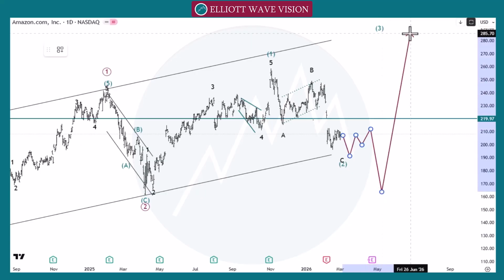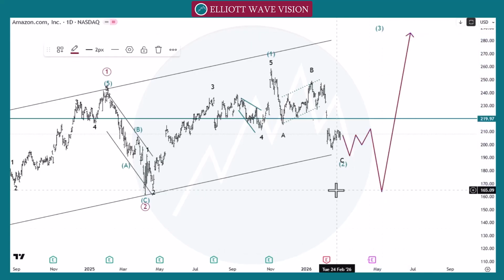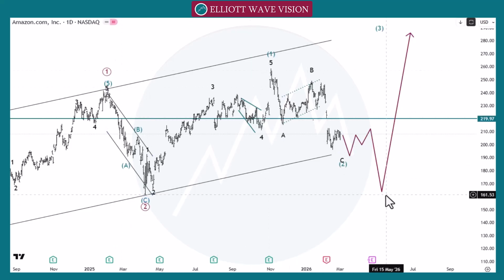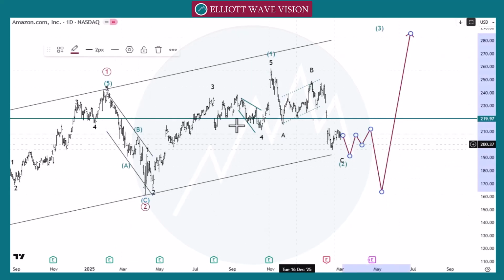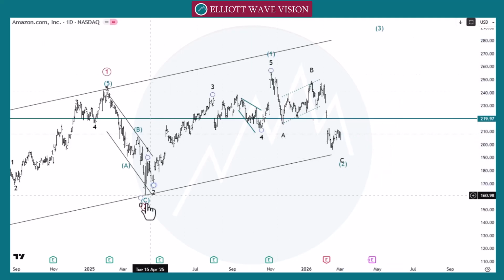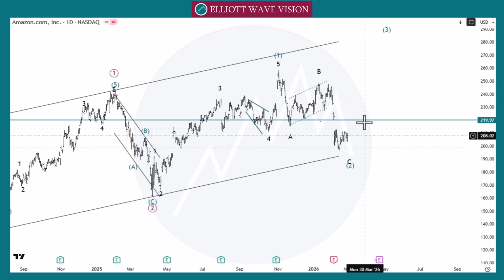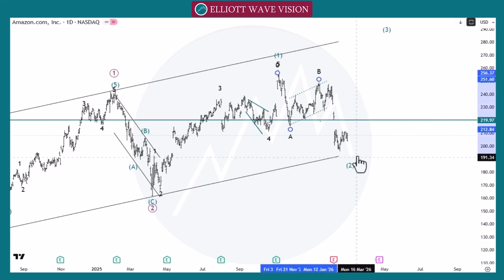Then market will go towards the bullish side. If this is the case, then we count this move as wave A, wave B and wave C as a flat pattern. But as of now, we count this structure as green wave 1 and green wave 2 is in play. So if we want to go towards the bullish move, we need to wait for this wave C to complete.